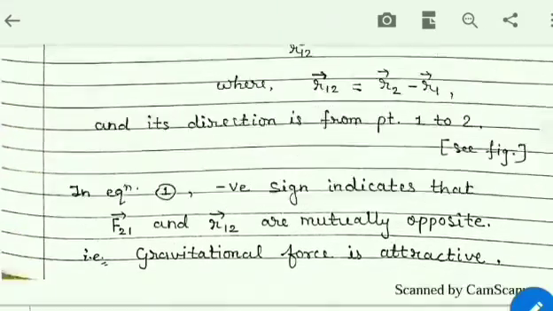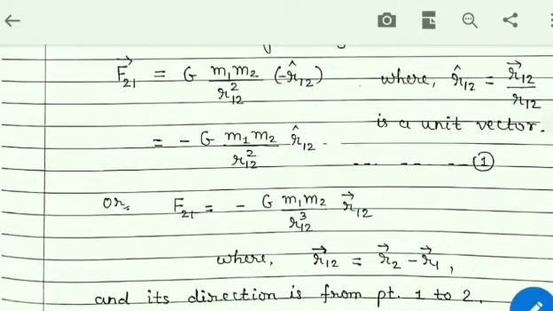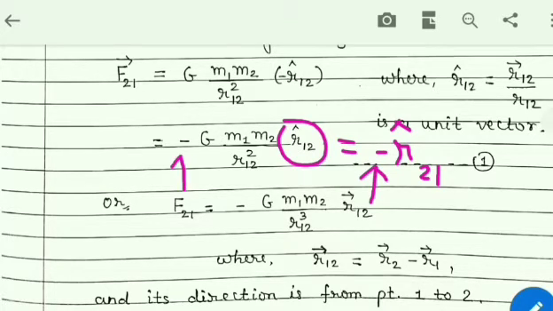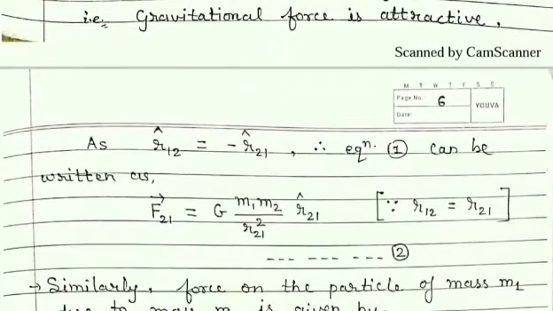And so here in this equation, in place of unit vector r12, if we put minus unit vector r21, then this negative sign and this negative sign will cancel out and we will get the equation F21 is equal to G m1 m2 upon r21 square and unit vector r21. You can see the negative sign was removed from here.